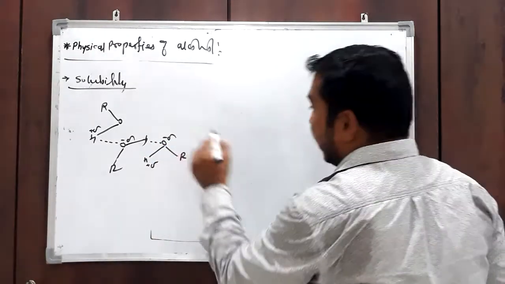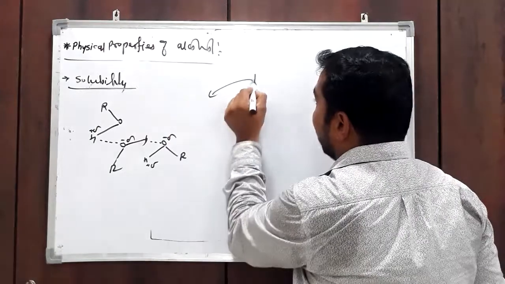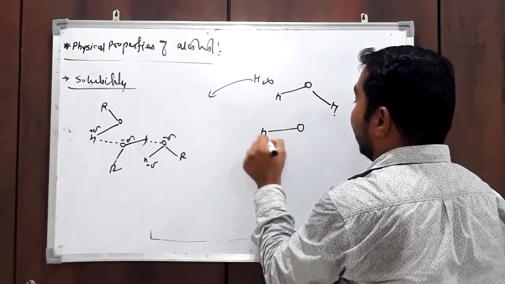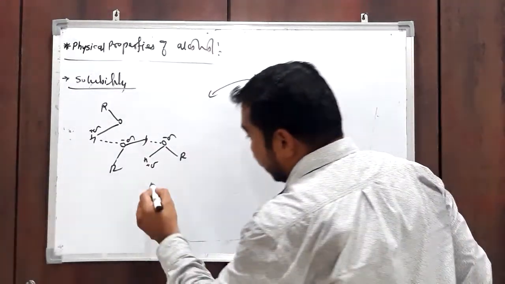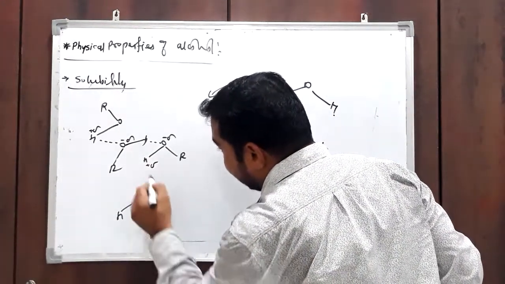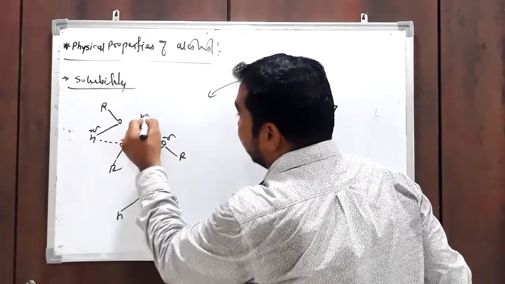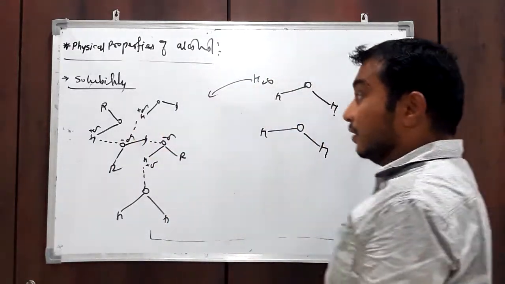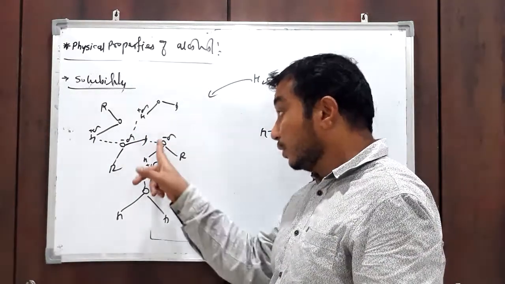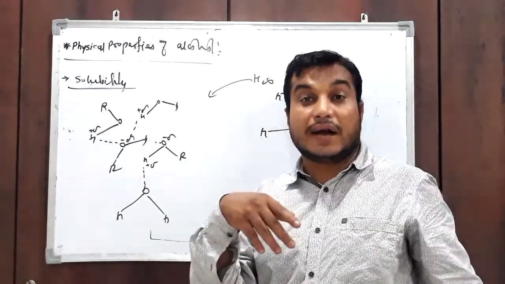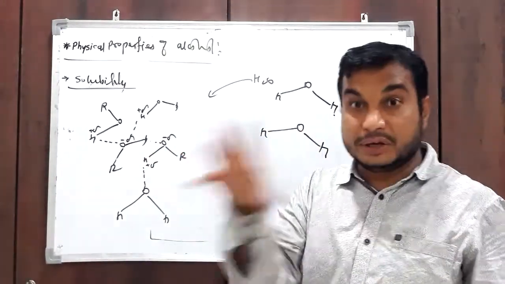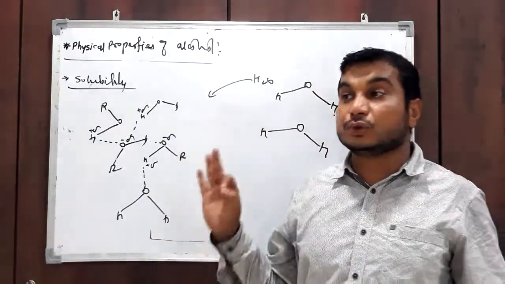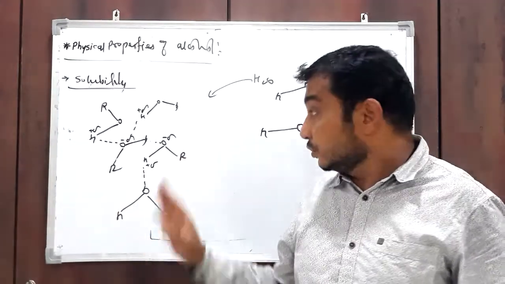If we add water, water also has the ability to form intermolecular hydrogen bonding. So the water molecules will interact and form hydrogen bonds like this, and the water molecules will break the hydrogen bonds present within the alcohol molecules and separate them. That's why alcohol is readily soluble in water.